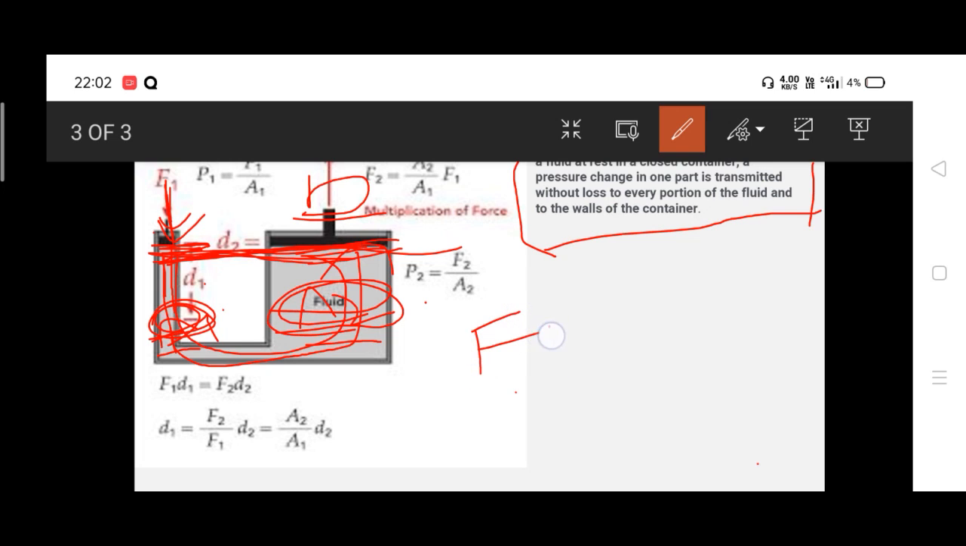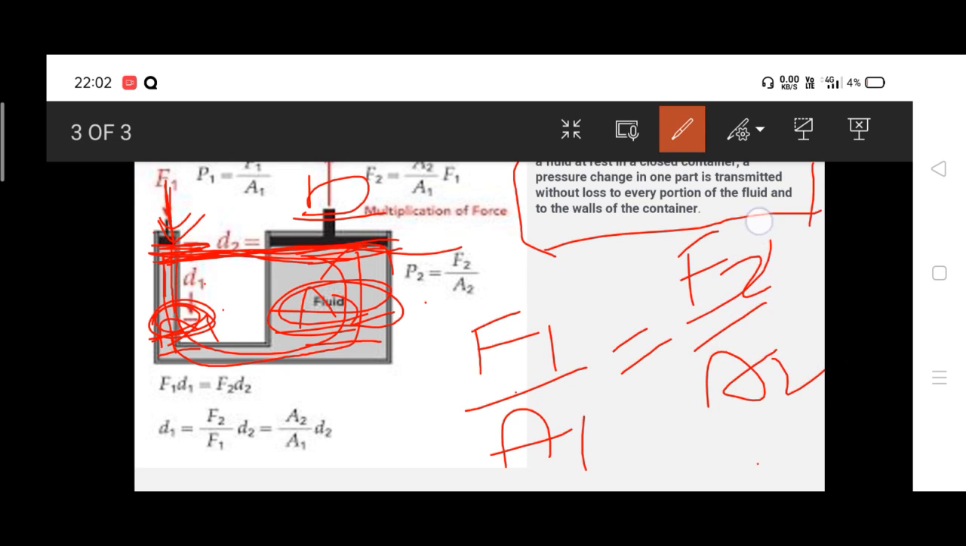So F1 by A1. Why? Pressure is equal to force by area, force per unit area. But it is different from stress. Stress is about internal things, while pressure is about external things. Pressure can also be considered internally, but stress comes under discussion only when you talk about internal things. Here F1 by A1 is equal to F2 by A2. F2 is much greater and A2 is much greater. So what F1 should we apply to lift this?